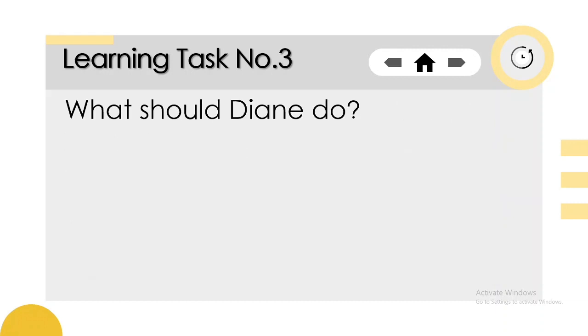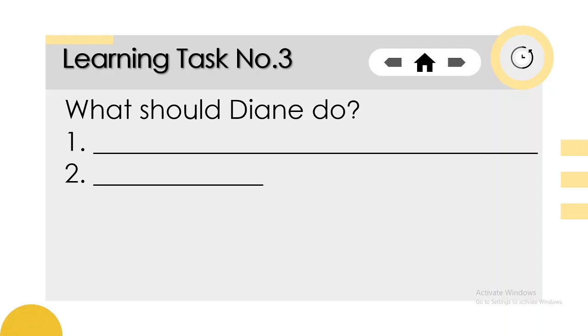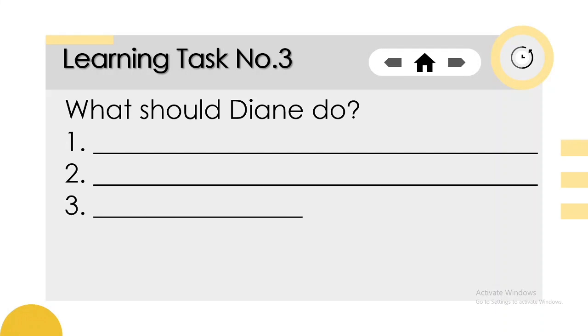What should Diane do? Ano ang dapat gawin ni Diane? Okay, so you have to think of 3 possible solutions to the problem of Diane. But first, you have to think of the problem of Diane. What is her problem? Or what are her problems? And then you should write a solution to it. Okay?